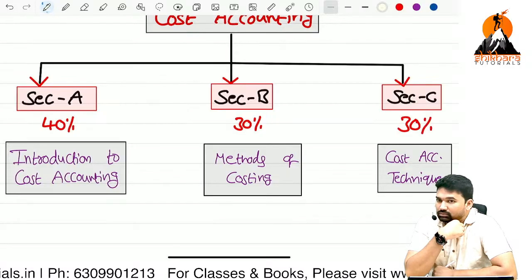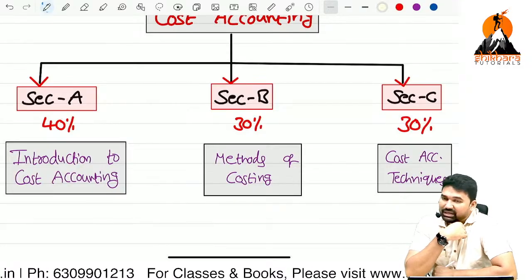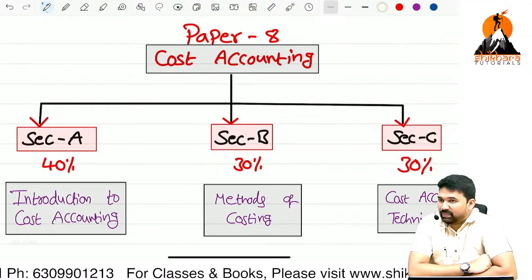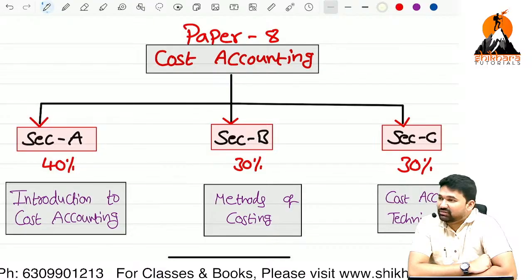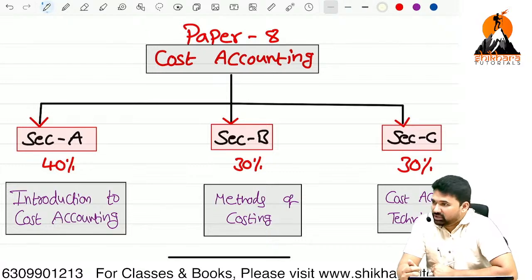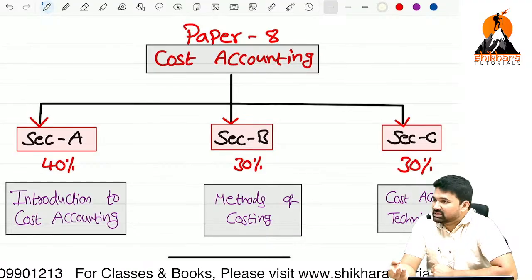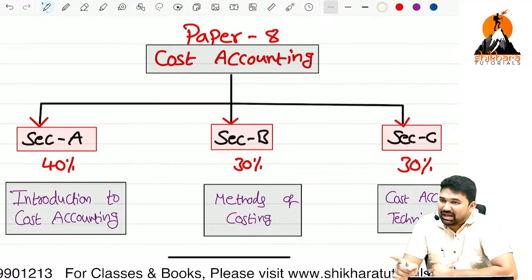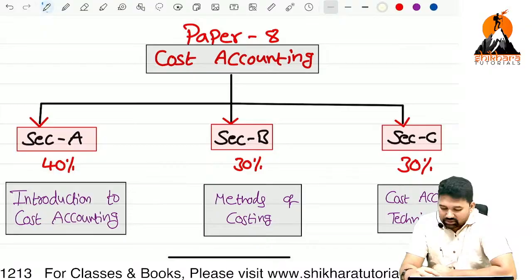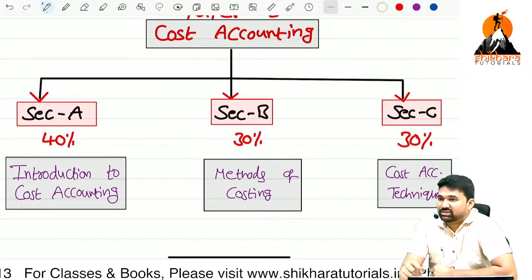Accounts is completed, faculty introduction is completed, DT is completed. So now paper number 8, which is in group 1. In your group 1, paper numbers start from 5. Up to 4 papers lie in foundation, and in inter group 1, papers start from paper number 5: 5, 6, 7, 8. So the last paper of group 1, paper 8, is cost accounting. In cost accounting, from the syllabus point of view, I wish to give a brief introduction.